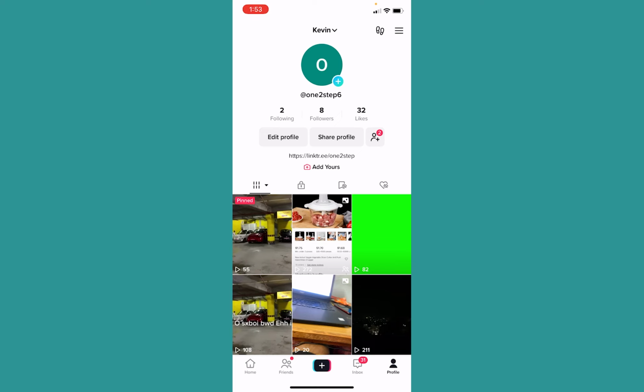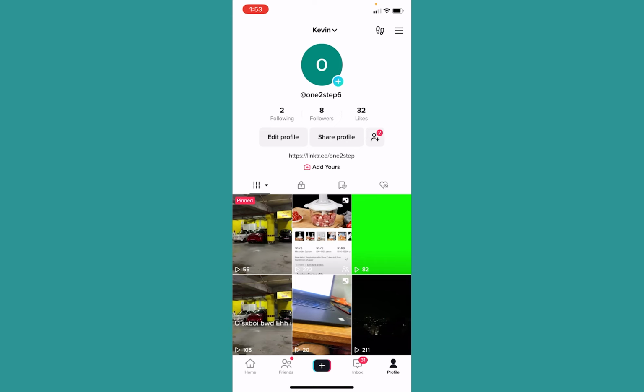Now most people do not know this, but if you're following a lot of accounts in a limited amount of time, then TikTok is going to think you are a bot, or it's going to think your account is hacked. So in simple terms, TikTok has a limit. TikTok only allows you to follow 200 accounts per day. So if you're trying to follow more than 200 accounts in a day, then TikTok is going to think you are doing something suspicious. That's why it's going to pause your following capability, which means for 24 hours, you're not going to be able to follow anybody.